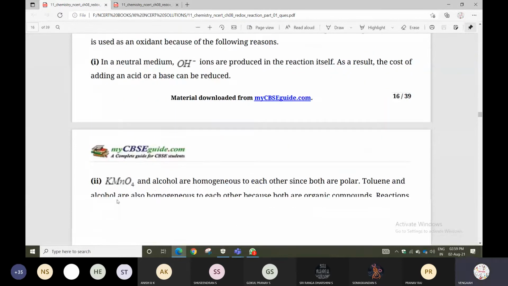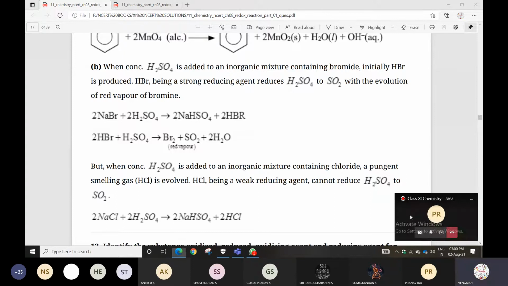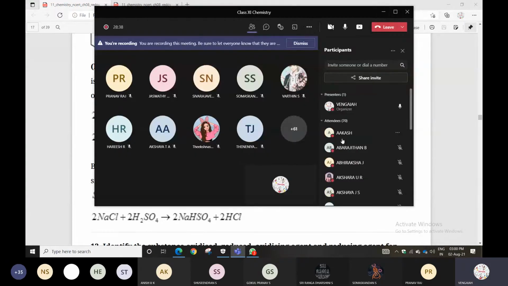Why? Look here. When concentrated sulfuric acid is added to an inorganic mixture containing bromide, initially HBr is produced. HBr, being a strong reducing agent, reduces H2SO4 to SO2 with evolution of red vapors of bromine. The reaction is also given. But when the mixture contains chloride, you get a pungent smelling gas. When the mixture contains bromide, you release a red vapor. Okay? You can check the difference also.